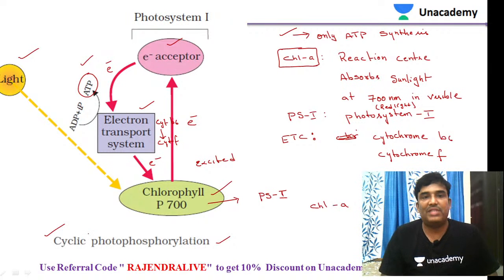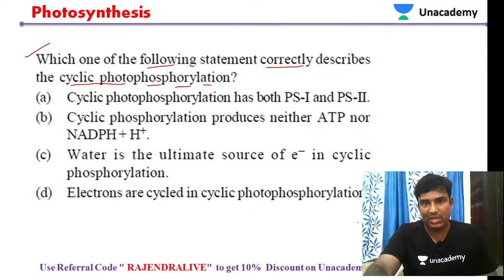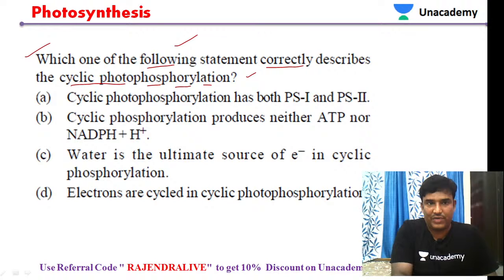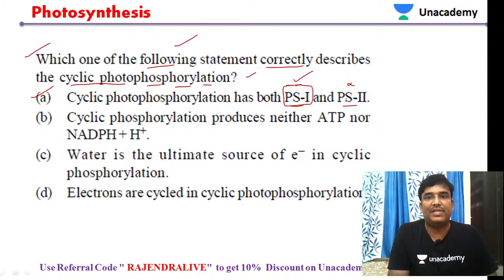So that is about cyclic photophosphorylation. Let us go back to the question we were discussing: which of the following statements correctly describe cyclic photophosphorylation? Statement A: cyclic photophosphorylation has photosystem 1 and photosystem 2. We just discussed that it has only photosystem 1, and photosystem 2 is absent. So this statement is wrong.